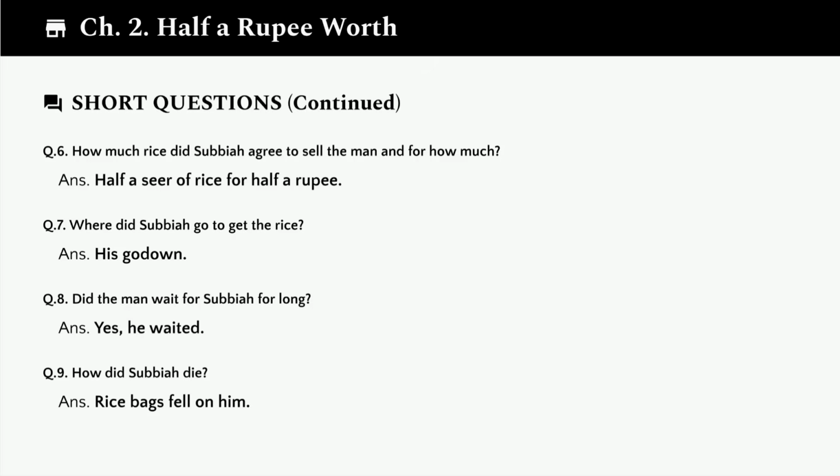Question 9. How did Subaya die? Rice bags fell on him. This was a tragic end for someone whose life revolved around rice. The very thing that made him wealthy became the cause of his death. This story is a powerful reminder about the consequences of greed and the irony of life.